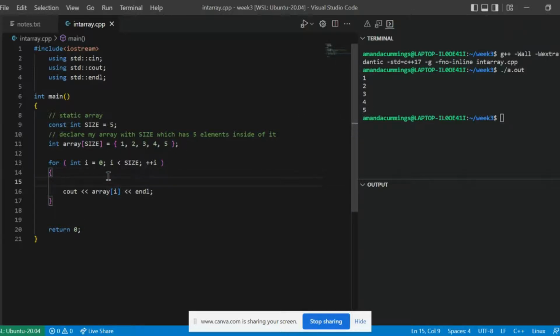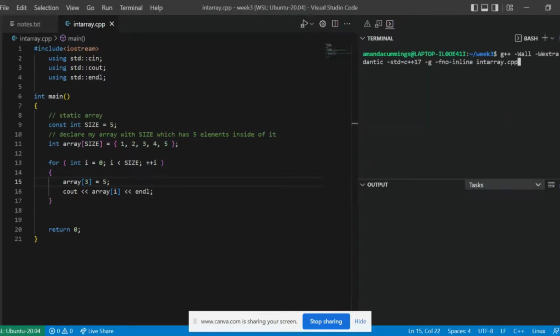If I wanted to have access to a different element, so in my previous example in the beginning, if you caught it, I'm pretty sure I changed the index of 3 to 5. So this is going to change. Which one is this going to change? This is going to change 4. Let's go ahead and run the program.